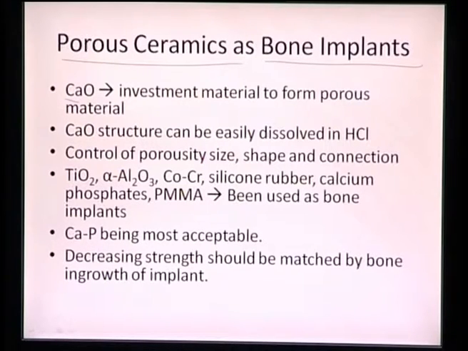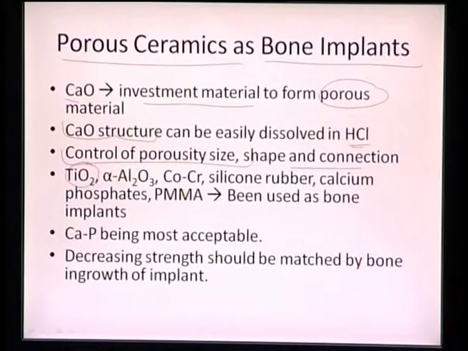And porous ceramics are highly potent bone implants, and first of all we can utilize calcium oxide as an investment material to form porous material. So we can have some calcium oxide phase, and that will serve as a scaffold, and then we can easily dissolve that CaO structure in HCl, and now we can control the porosity size and the porosity shape. So we can mix calcium oxide with another material or another ceramic as a combination, and the size of calcium oxide will decide the kind of porosity, how well connected it is, what is the size of porosity, and how the pores are being distributed. All those things we can control with calcium oxide, and then calcium oxide can be dissolved via HCl, the hydrochloric acid, and what remains is an overall structure which is highly porous.